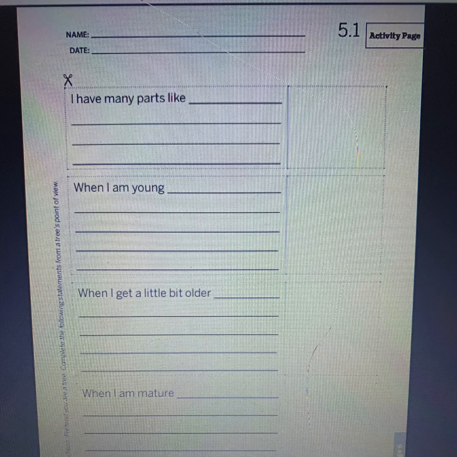When I am young, I talk about when a tree is young. When I get a little bit older, talk about when the tree is not super young, but kind of like a child or a teenager. And then when I am mature, what does a tree look like, or what do you know about a tree when it is mature or like an adult? And then you can go ahead in those boxes, you can draw pictures of the parts of the tree, when the tree is young, when the tree is a little older, and when the tree is an adult.